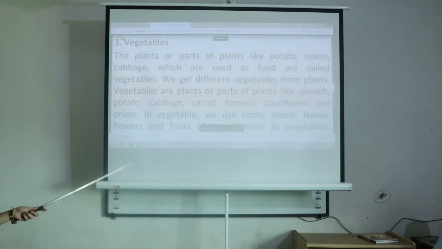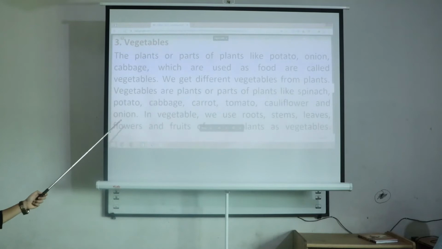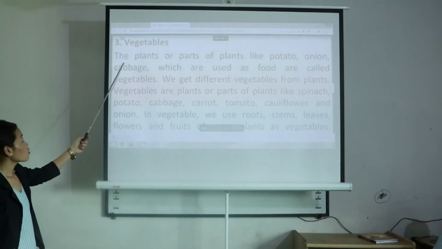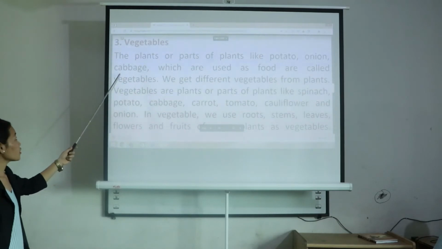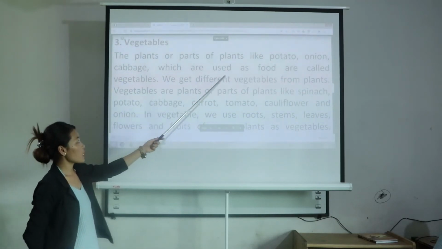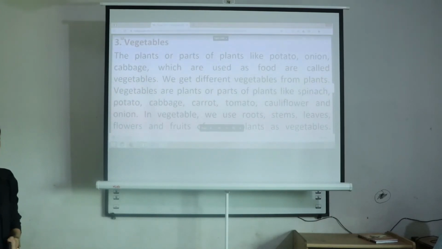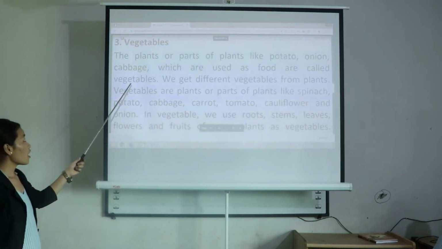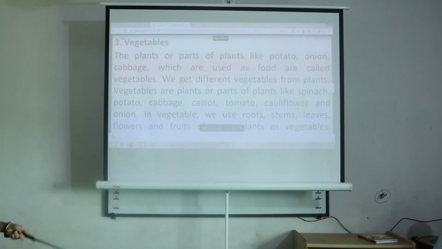Now the third point is vegetables. We all know what vegetables are. The plants or parts of plants like potato, onion and cabbage which are used as food are called vegetables. In our daily life, every time we eat vegetables.